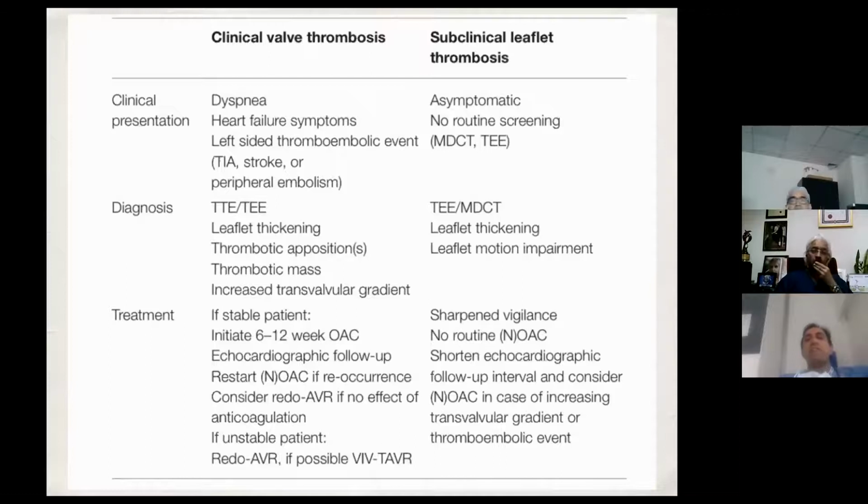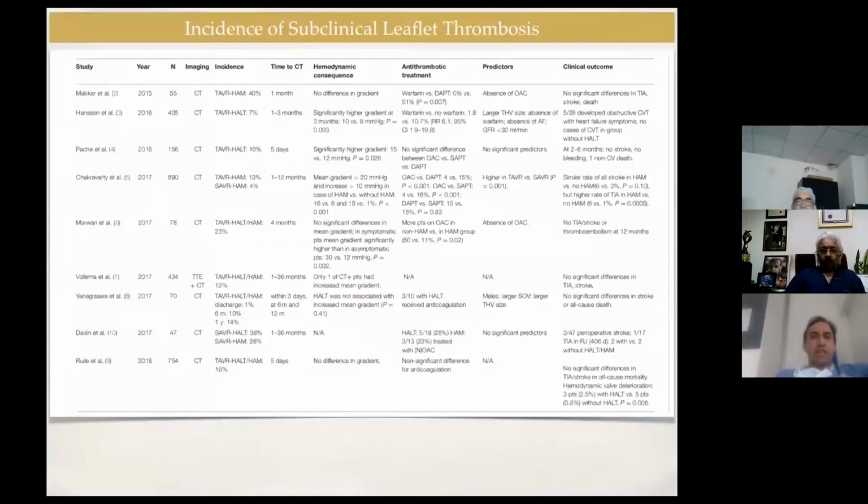Treatment is oral anticoagulation. We would still use vitamin K antagonists and not NOACs in these patients. But if the patient has severe thrombosis, has NYHA class 3 to 4 symptoms and has clinical valve thrombosis, probably a redo AVR or a valve-in-valve TAVI can be attempted in this patient.